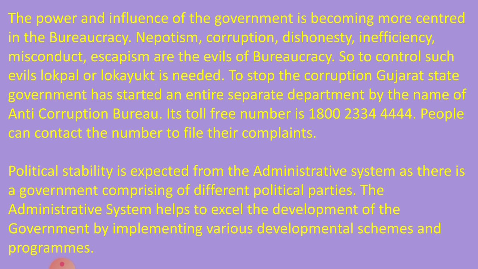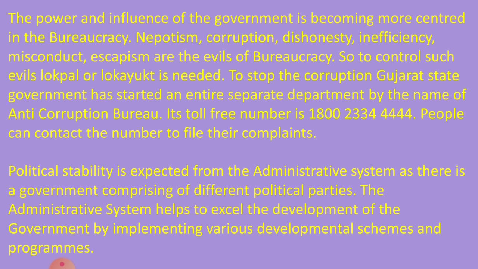Lokpal is there if any government officer, suppose a district head, is not working properly or is corrupt. Then their work can be checked through organizations like Lokpal or Lokayukta. To stop corruption, the Gujarat state government has started an entirely separate department by the name of Anti-Corruption Bureau.